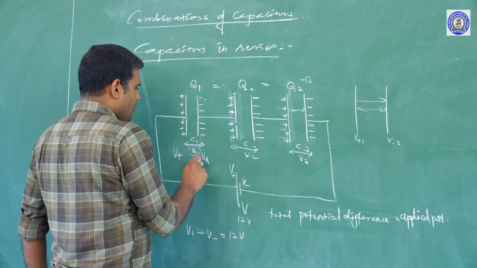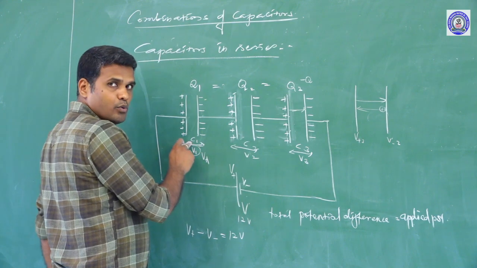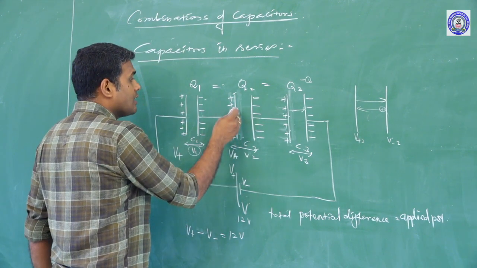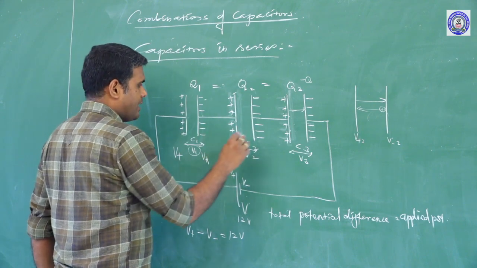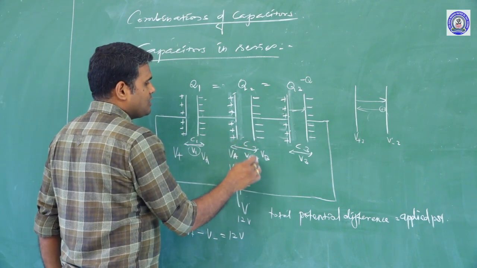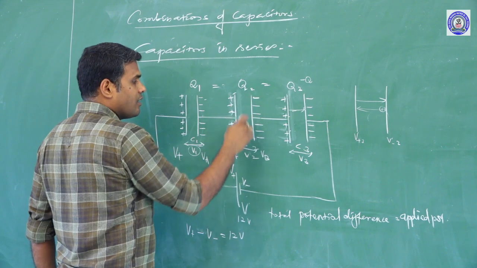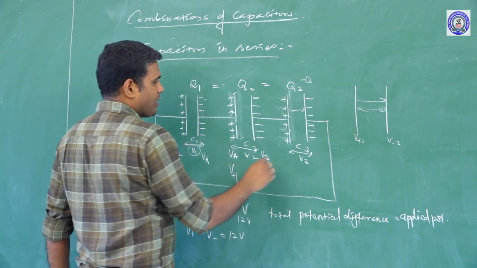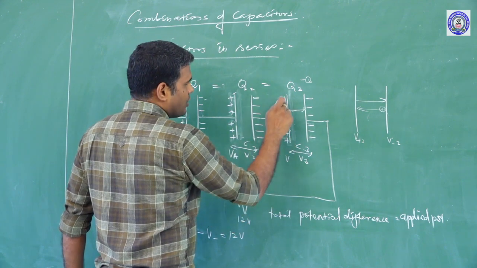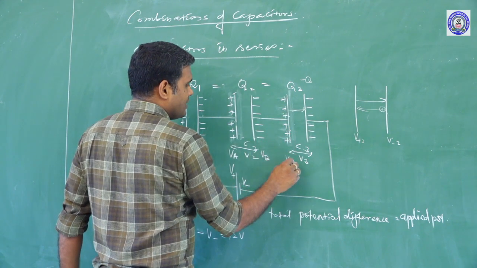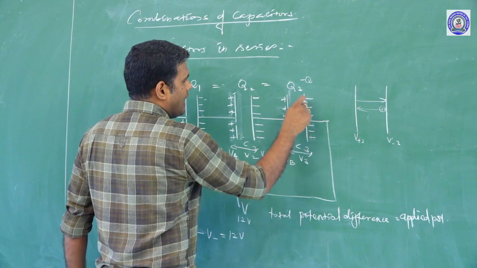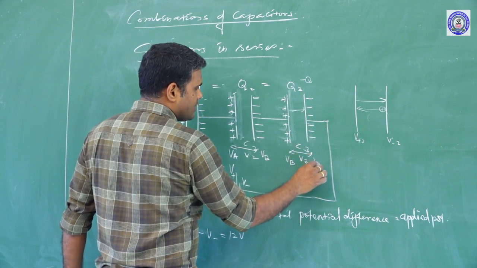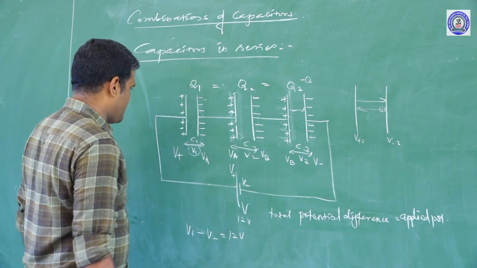So, if VA is the potential of the right plate of C1, then VA is the potential on the left plate of C2. Then VB is the potential on the right plate of C2. The same potential exists on the left plate of C3. So it is VB, and the negative terminal is connected to the right plate of capacitor C3. So I can take it as V minus.